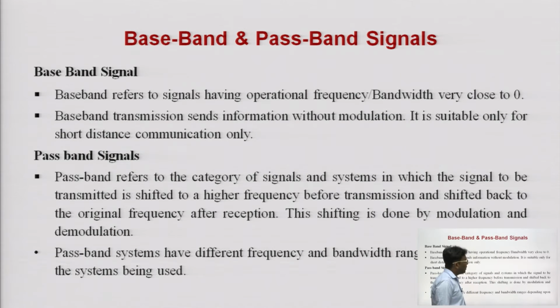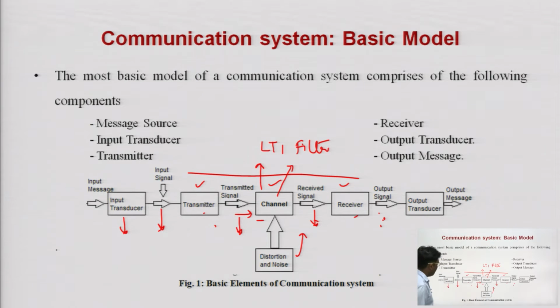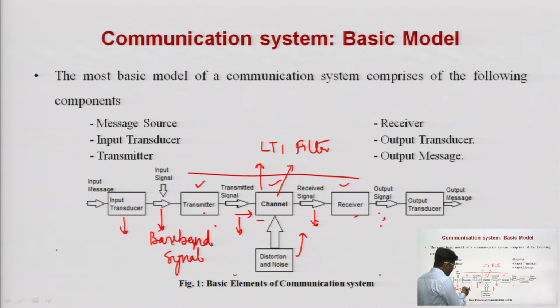So, baseband and passband signals. The signal at the input of the transmitter is known as the baseband signal. So, the signal before the transmitter, or at the transmitter input, is known as the baseband signal, while the signal at the output of the transmitter is known as the transmitted signal or passband signal.